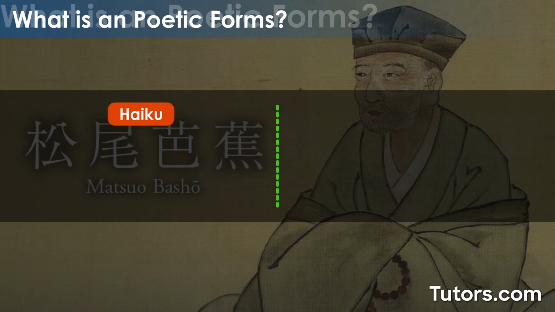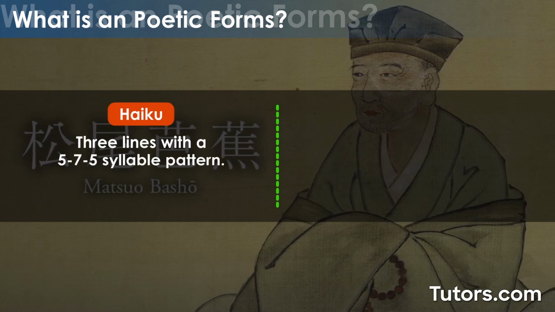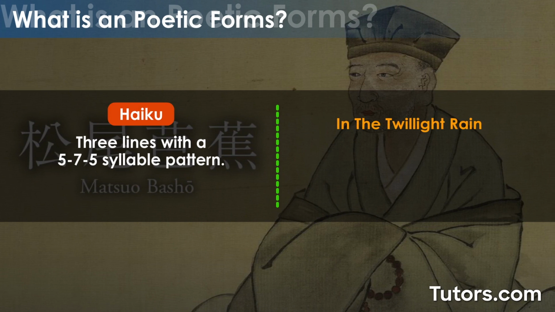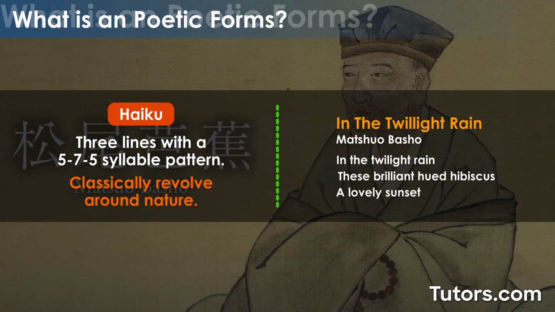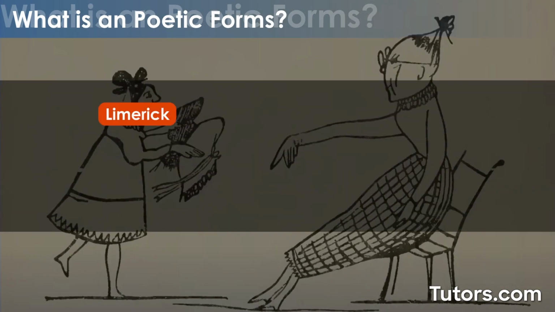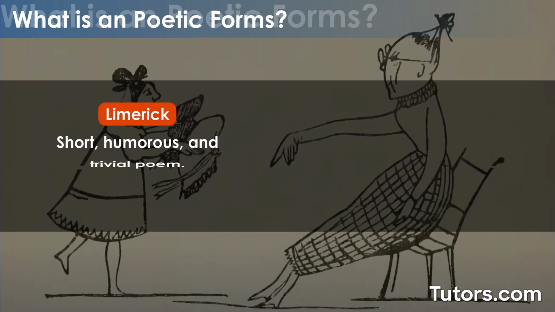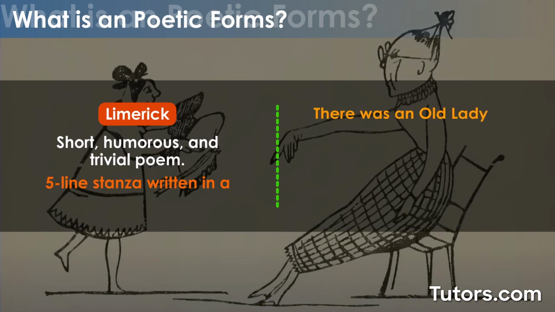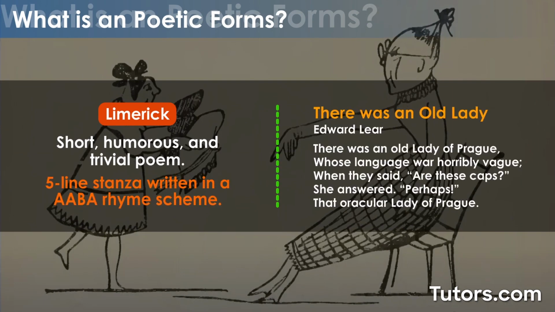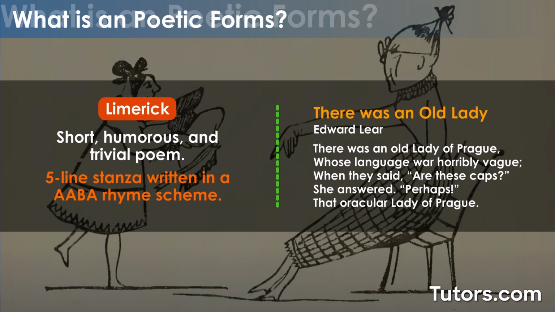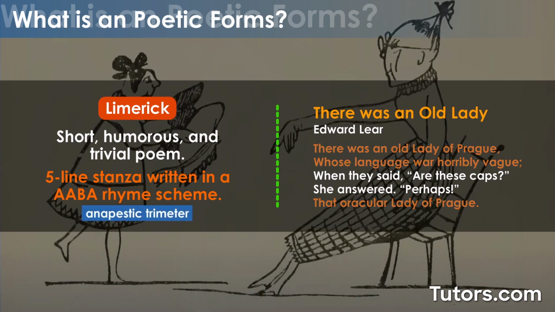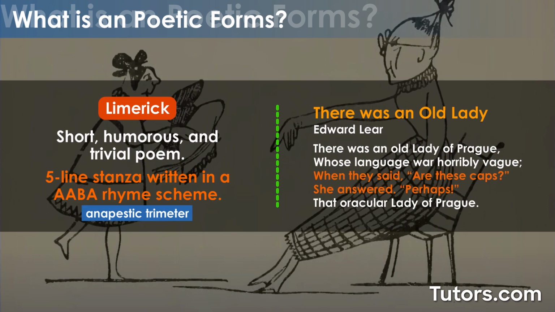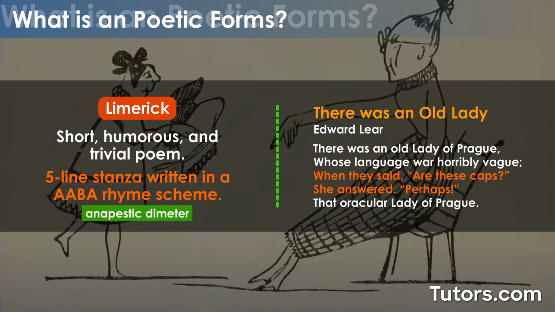Haikus traditionally contain 3 lines with a 5-7-5 syllable pattern. The subject matter classically revolved around nature. A limerick is a short, humorous, and trivial poem. They have a 5-line stanza written in an AABA rhyme scheme. Lines 1, 2, and 5 are in anapestic trimeter, while lines 3 and 4 are in anapestic dimeter.